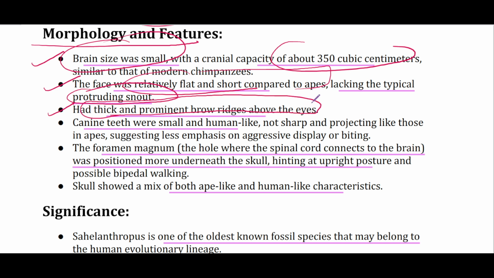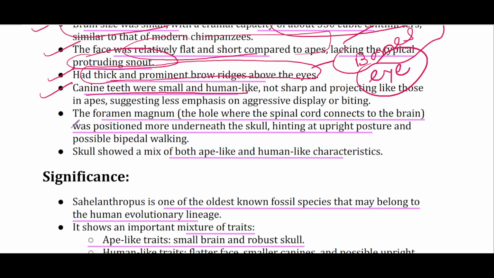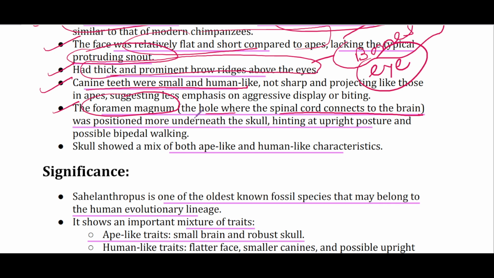Brow ridges, the bone above the eyebrows. The canine teeth were small and human-like. The foramen magnum, जो आपको बताया कि it is the hole where spinal cord connects to the brain, was positioned more centrally, more underneath the skull.